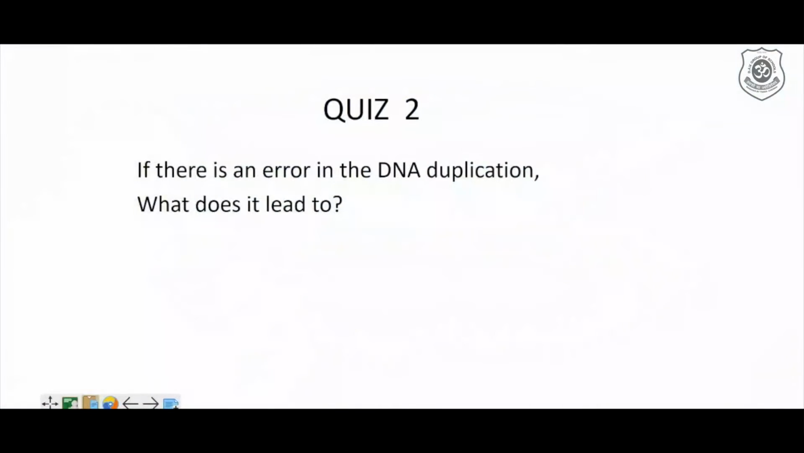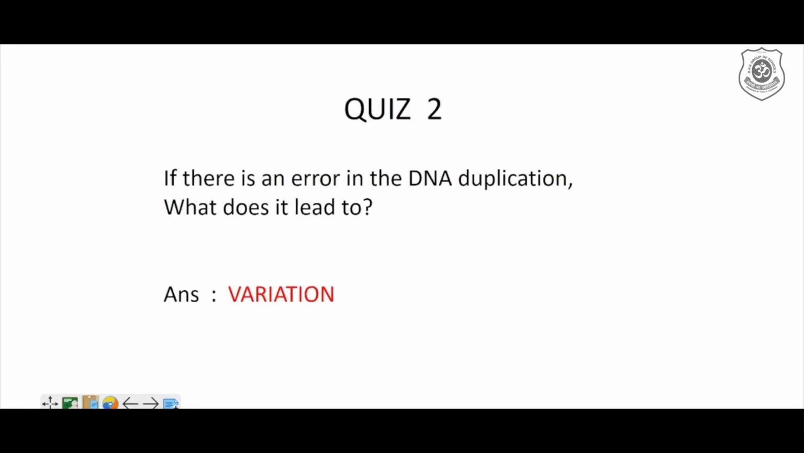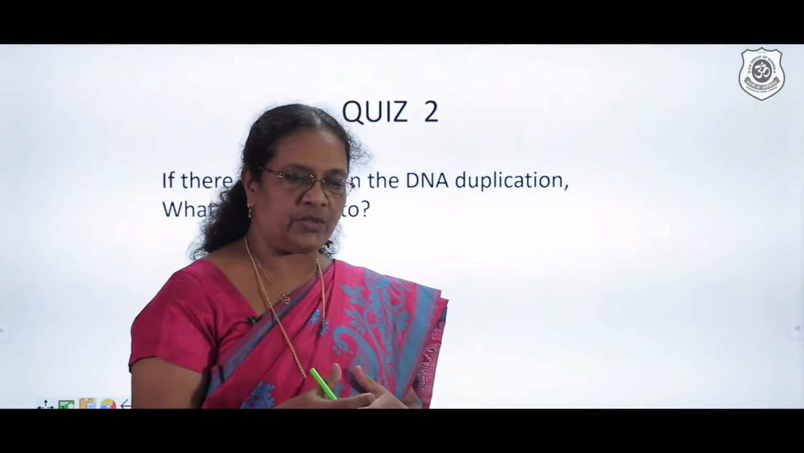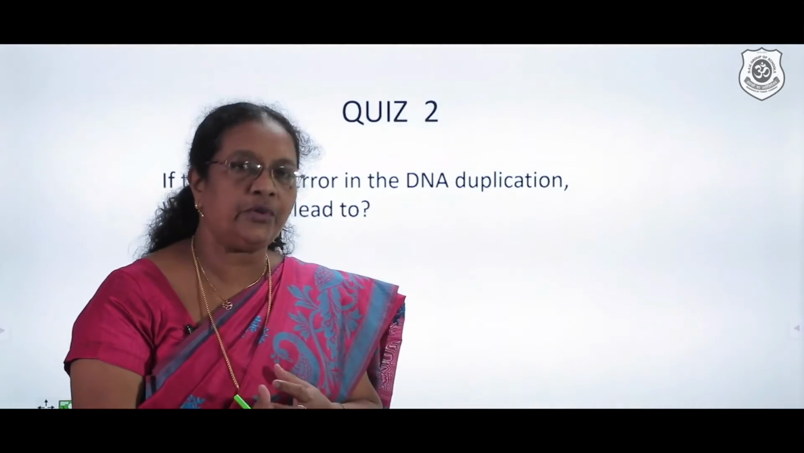We quickly go for another question. If there is an error in the DNA duplication, what does it lead to? Your answer is correct. It is leading to variation, which is making an organism survive. Fine. So we were just studying something about DNA and its variation. We'll get into the topic a little more deeply.